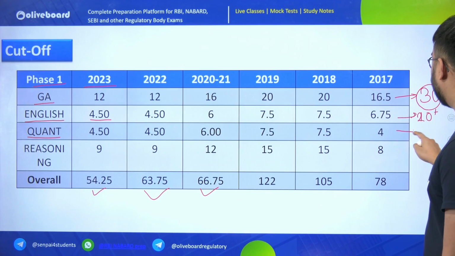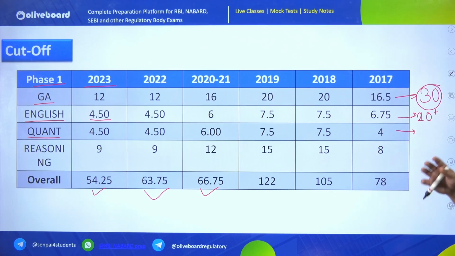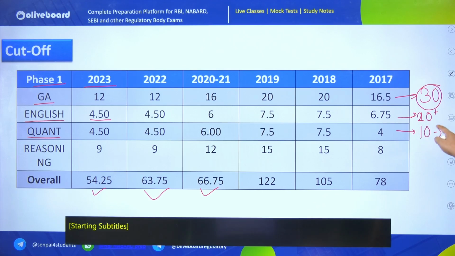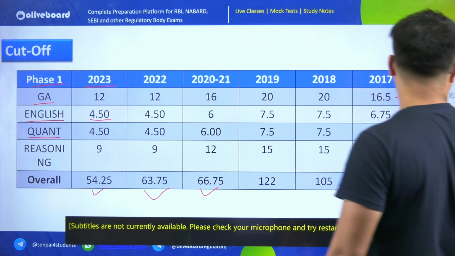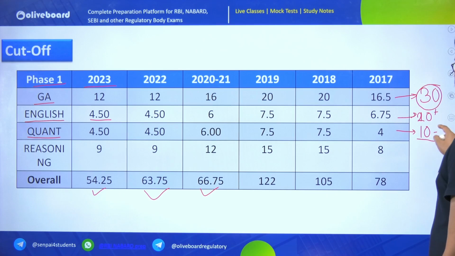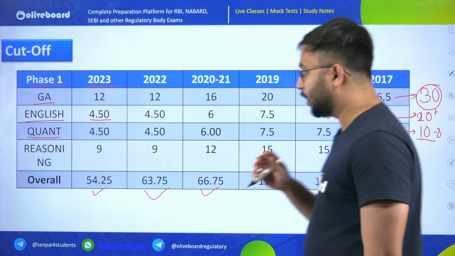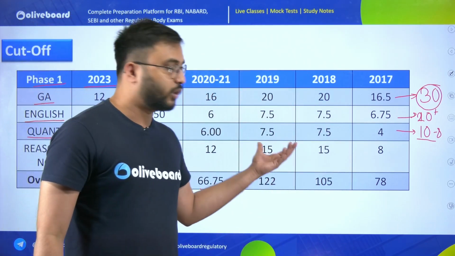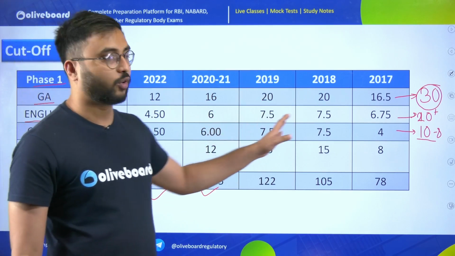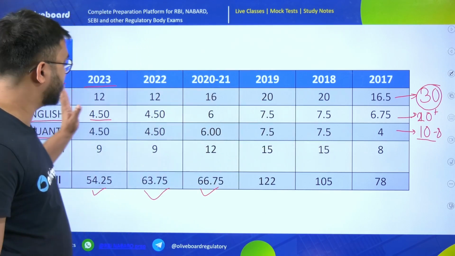So what I prefer is that for your target score in quant, you should always try to attempt either 8 or 10 questions. If your accuracy is good, you should try to attempt 8 questions, that is more than enough. But if you think that the question paper is tough, then you can even go for 10 questions. So 8 to 10 questions.